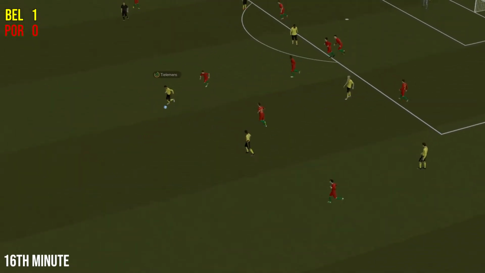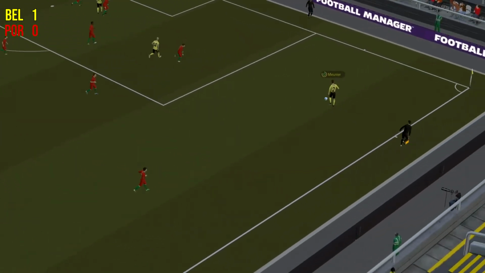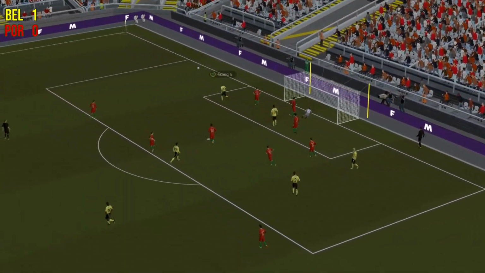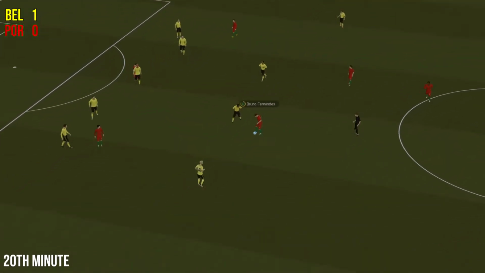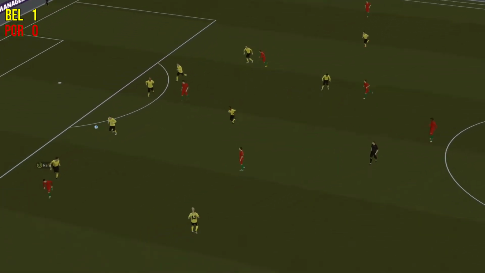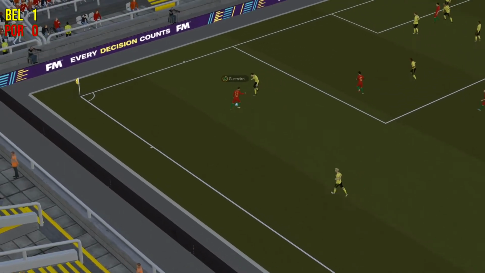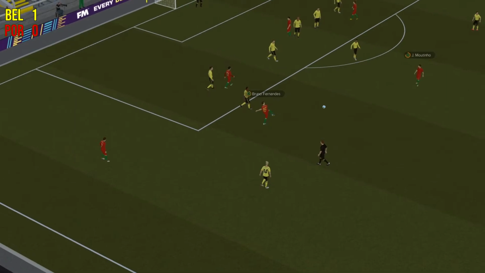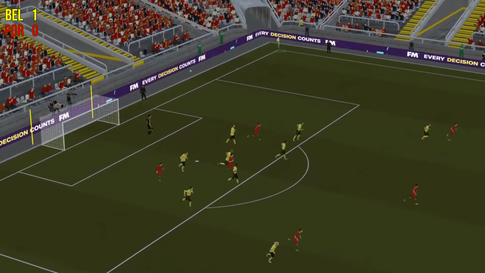Mangala to Tielemans, and Meunier staying forwards. He's found De Bruyne. Meunier gets it back, and it's hit the bar again. Hits the woodwork, Belgium. Coutinho and Fernandes passing it between each other here. Bernardo Silva, and Coutinho finds Rafa, who has got Rafa Guerreiro up there in support. Bruno Fernandes, Guerreiro. Coutinho sets up Rafa, who can't get it on target, just wide.